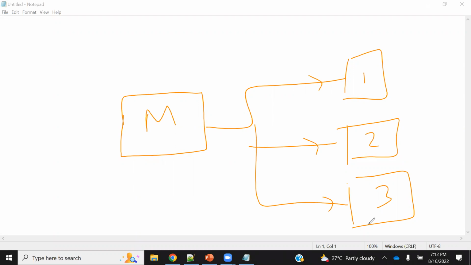After that, tools like Chef and Puppet came. Chef and Puppet use a pull mechanism. Pull mechanism means they will install one agent here.